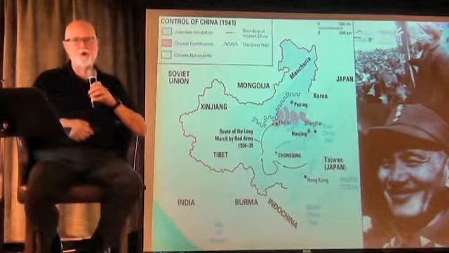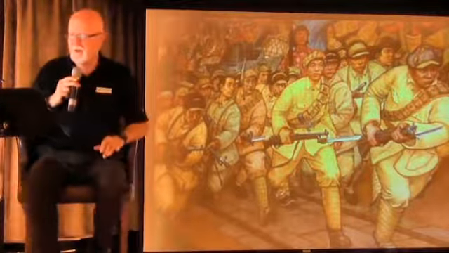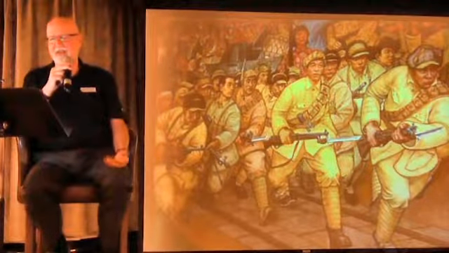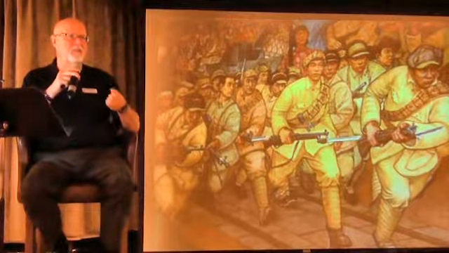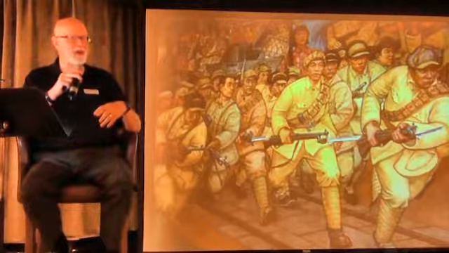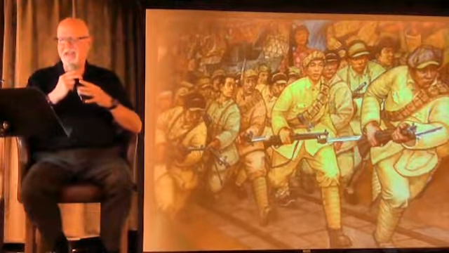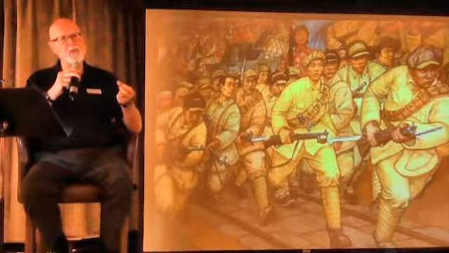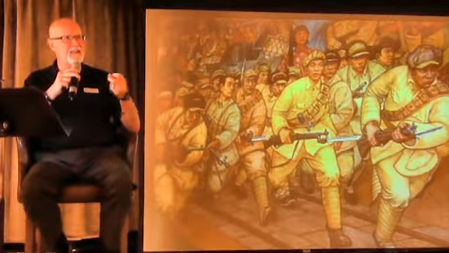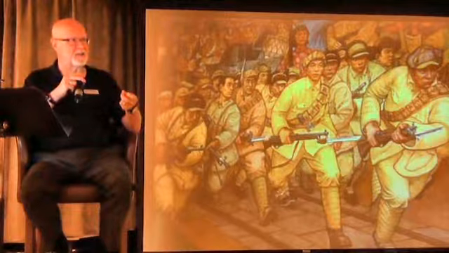There were a number of different problems that the Nationalist Party had and that developed during this time. First, their military effectiveness was greatly hurt by the Japanese. They were greatly weakened by the combat against the Japanese. Second, and one of the most important things, is because they were officially the government of China at this time.